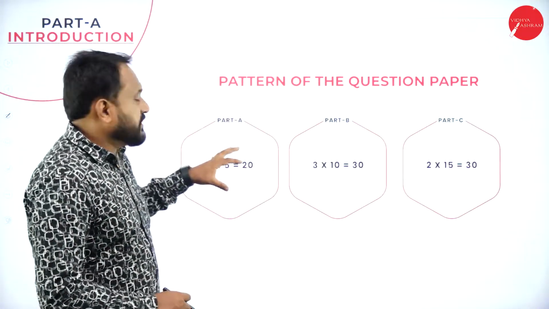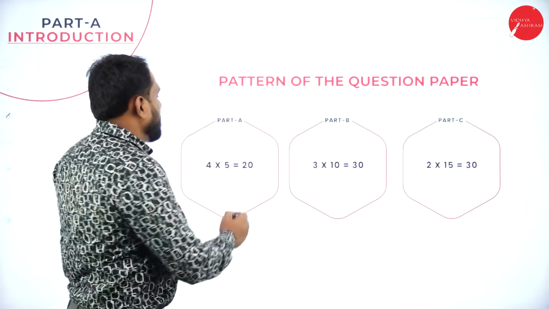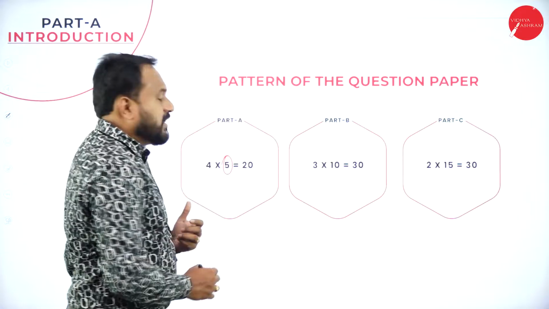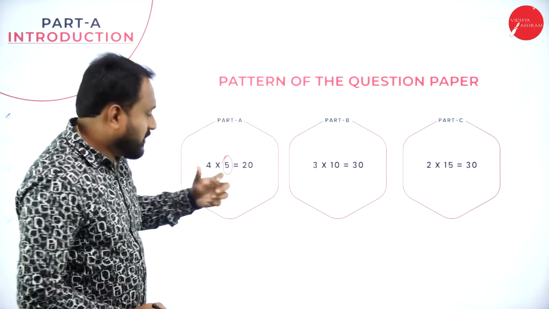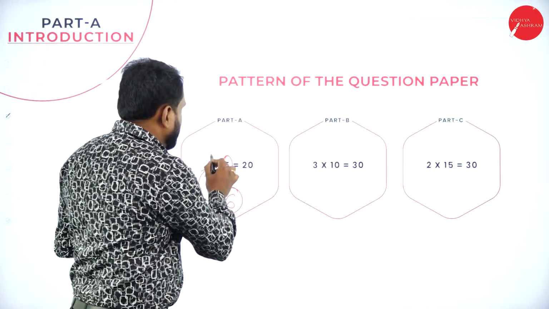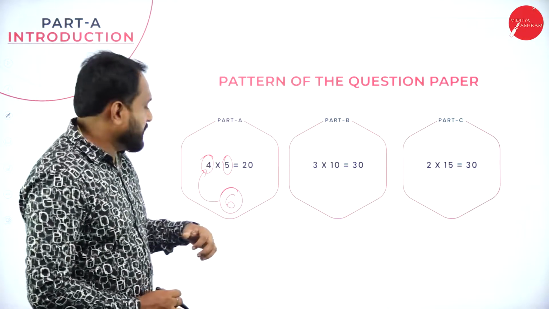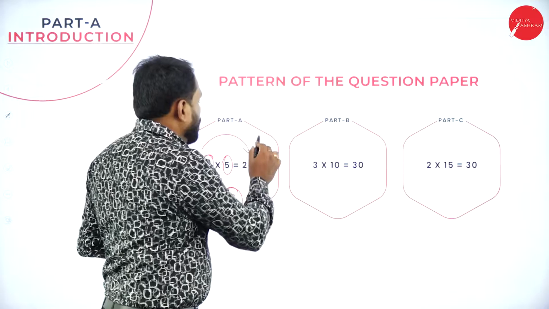The pattern of the question paper is Part A, B and C. Part A is all about the 5 marks questions, that is each question carries 5 marks. You are supposed to answer 4. But here, students, you will be getting 6 questions. Of those 6 questions, you are supposed to attempt 4. Each carries 5 marks, so that's the reason it is 20.